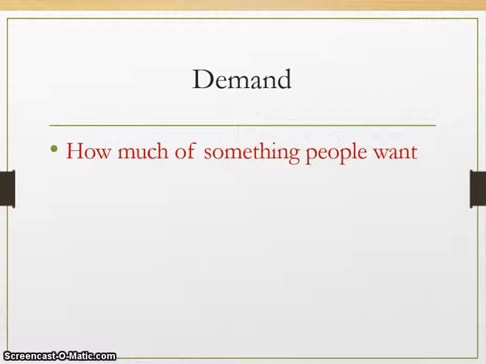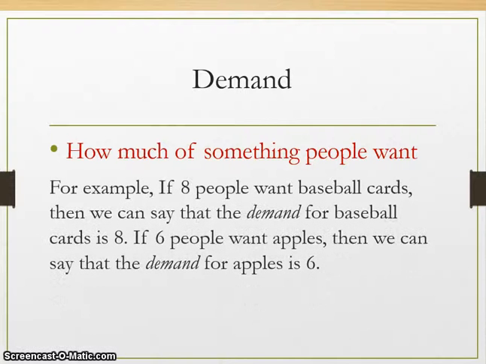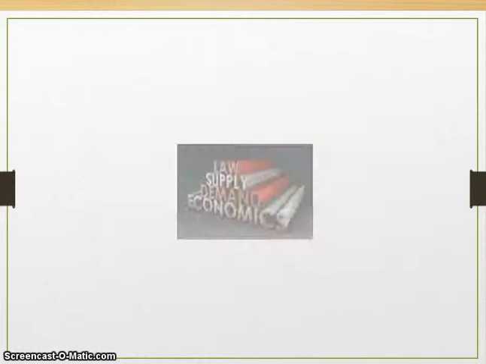Demand is how much of something people want. It sounds a little bit harder to measure, but it really isn't. To measure demand, we can use a very simple numbering system just like the one we use for supply. For example, if 8 people want baseball cards, then we can say that the demand for baseball cards is 8. If 6 people want apples, then we can say that the demand for apples is 6.